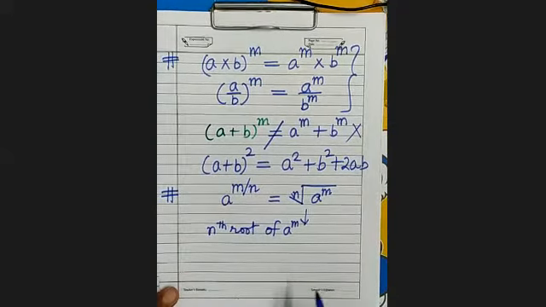For example, x to the power 1 by 4. What will you write? 4th root of x to the power 1, which means 4th root of x. Suppose a to the power 2 by 3. What will you write? This will now become cube root of a square.